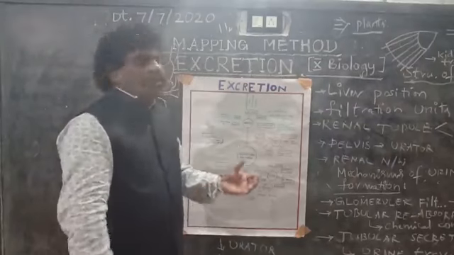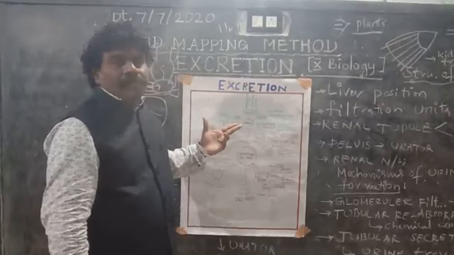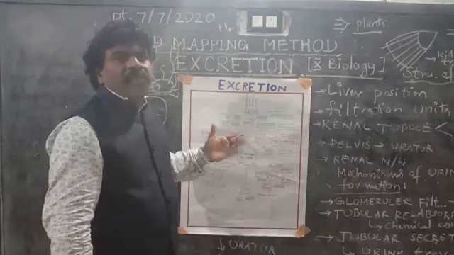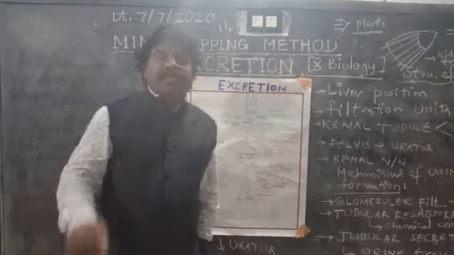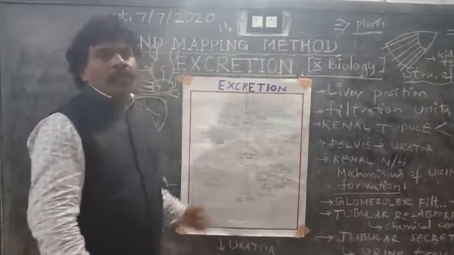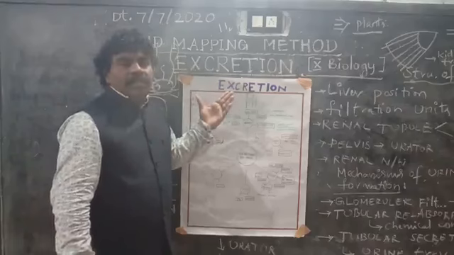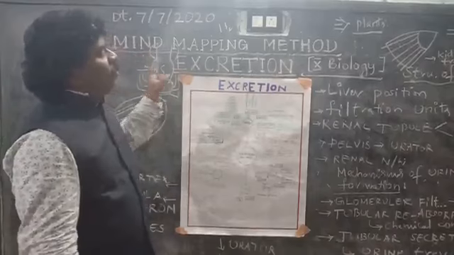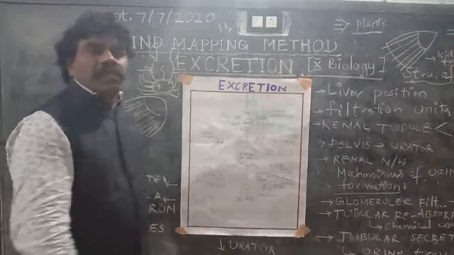So this is the mind mapping method, a very new but very efficient method in the learning process. Excellent learning will be possible with this excretion chapter like this. That is the mind mapping method. Okay, thank you very much.